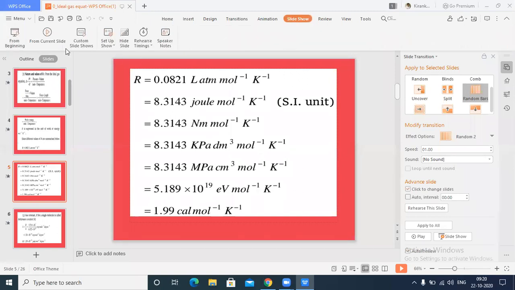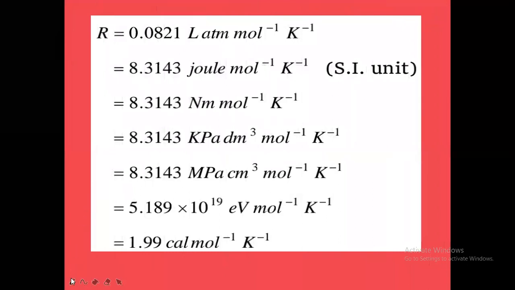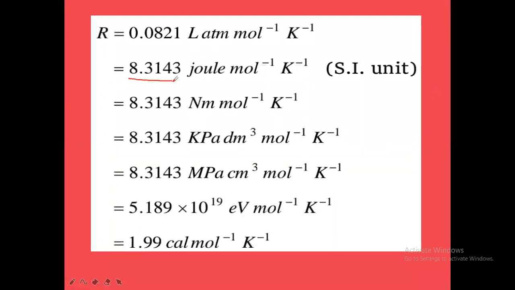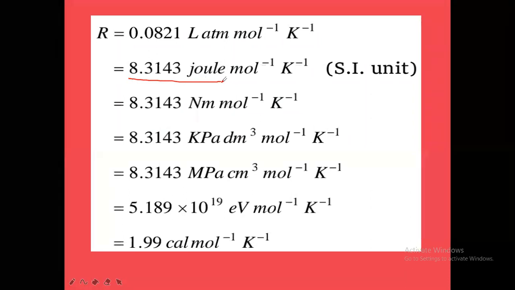We have already discussed the R value. R value means the universal gas constant. This universal gas constant value R is equal to 8.314 joules. In joules, we must remember this important SI unit. So R is equal to 8.314 joules mole inverse Kelvin inverse. Okay, this is the R value per mole.